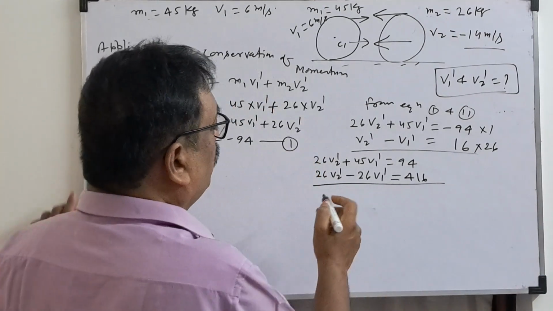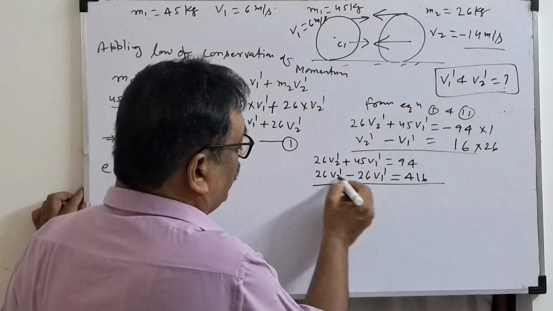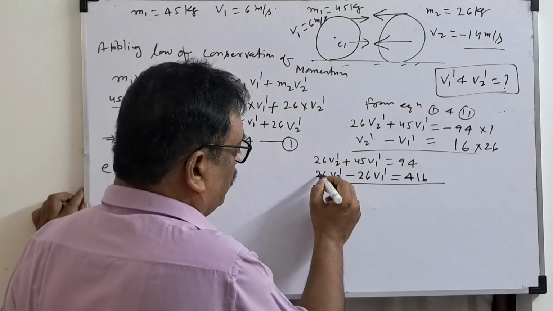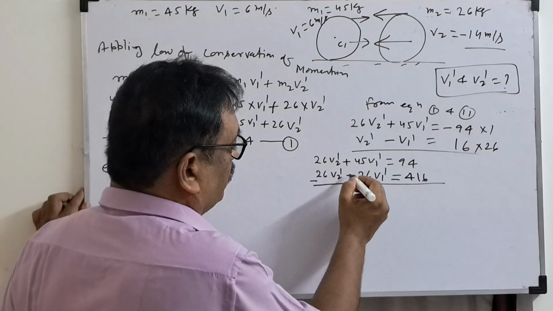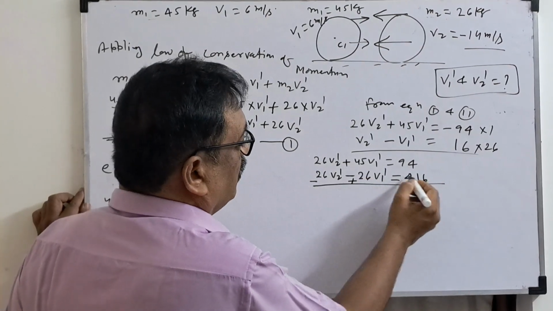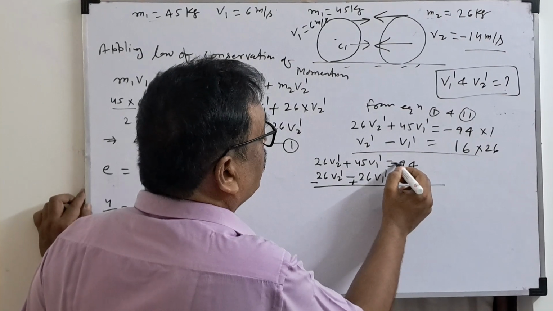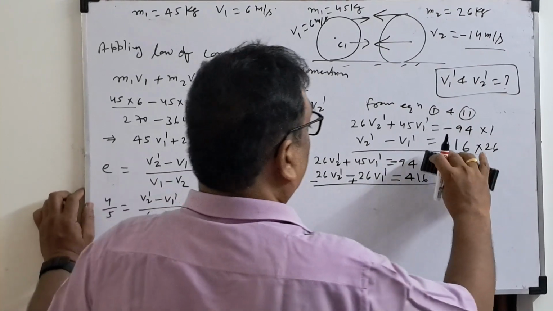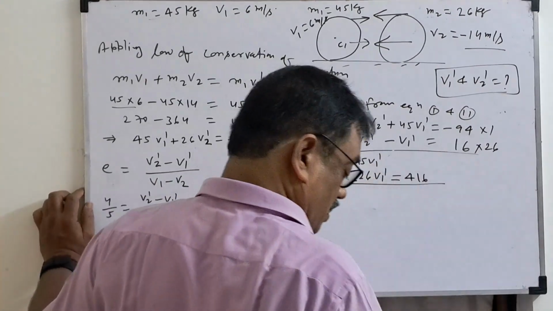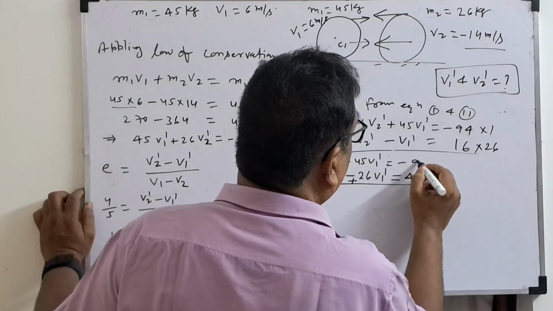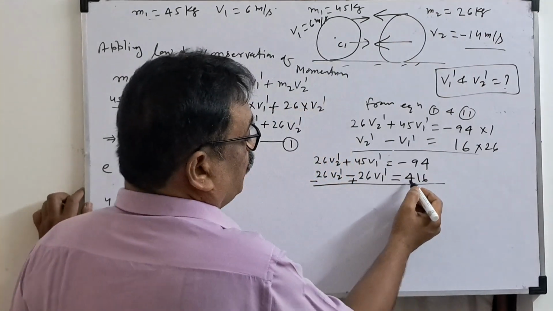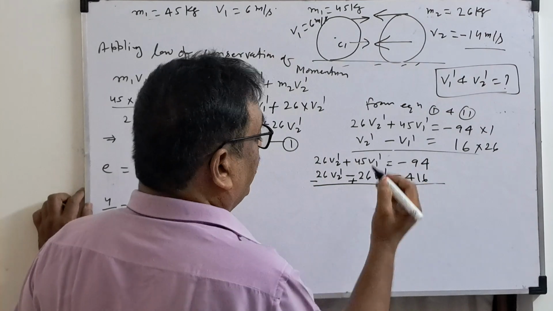Now, what is the rule for solving this? In the second equation, this is plus, so minus; this is minus, this is plus. This minus 94 will be a little confusing. So equal to minus 94, and 416 is plus, so make it minus here.